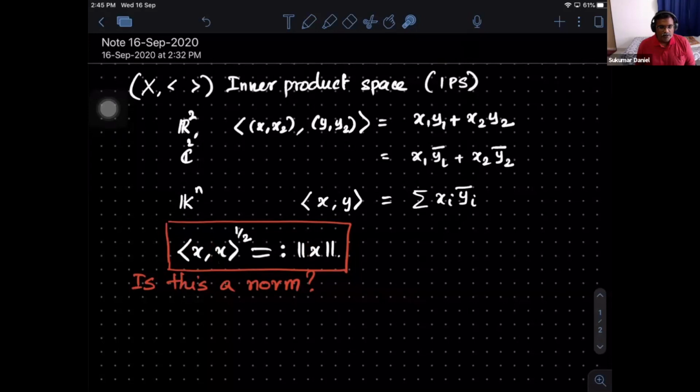And the next thing we need to look at is the triangle inequality. Of course, the definiteness also we can check. If the norm of x is 0, then the inner product of x with x is 0. And remember, this is what you expected in the case of inner product also.